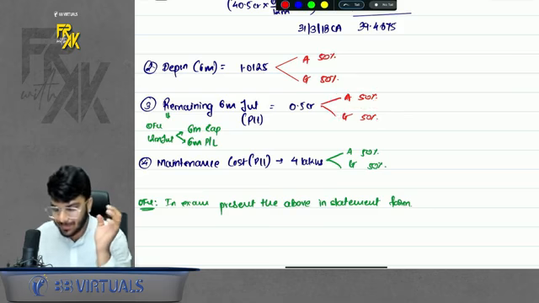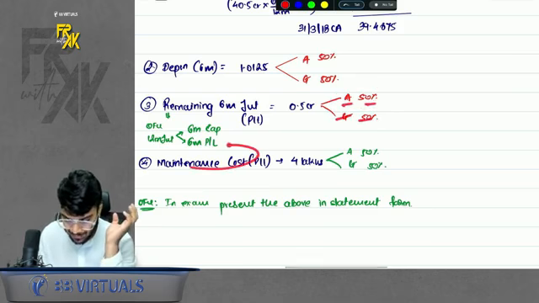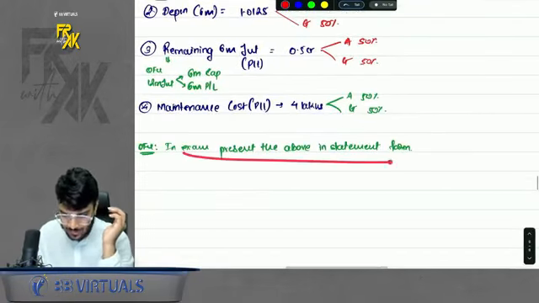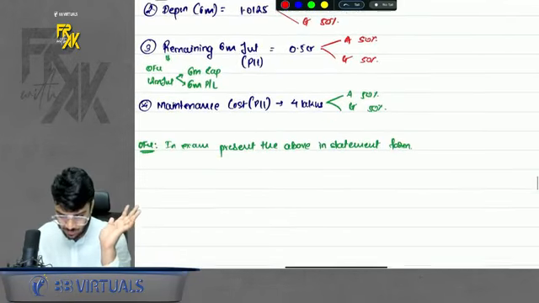Again, individually bifurcate between alpha and gamma 50-50. Maintenance cost, again bifurcate. Okay, so in exam, if you want to present this, just present the above in the statement format. That's it. Okay, so this was a good question.